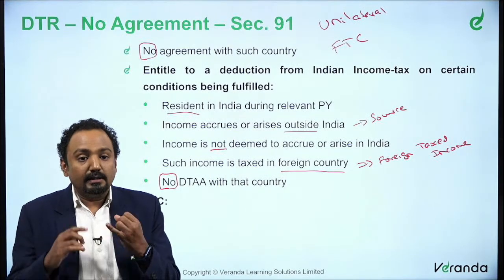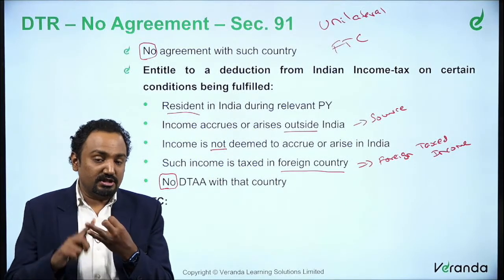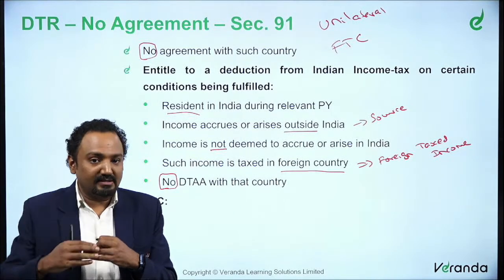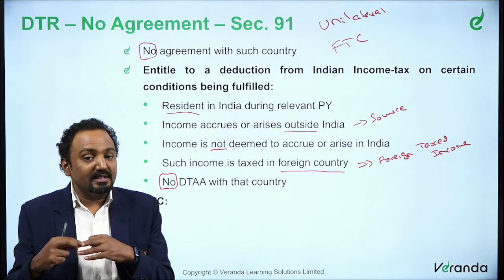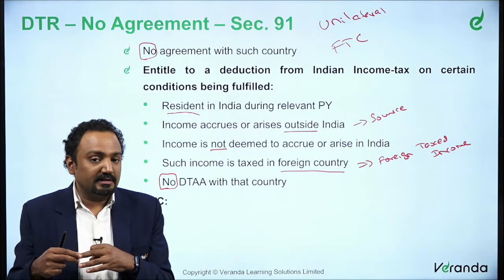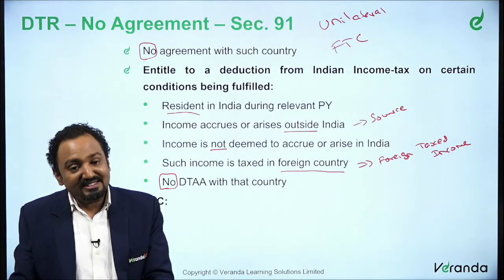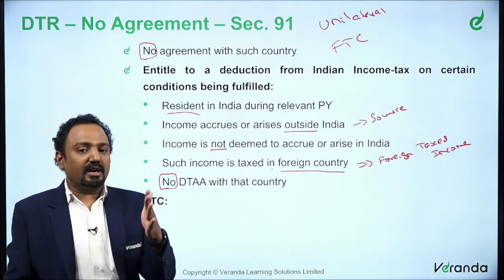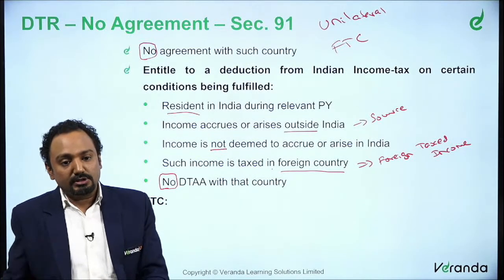To repeat, the person must be a resident in India during the relevant previous year. Such income must accrue or arise outside India, that is source-based taxation. And it must not be deemed to accrue or arise in India. Which means it could have been received in India but should not have accrued or arisen in India. So that's what we mean by the third condition. The fourth condition is it must have been taxed in that particular foreign country, and the last one is straightforward: there must be no DTAA with that country.